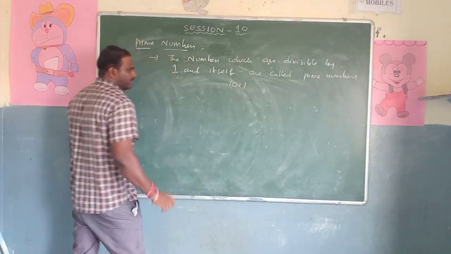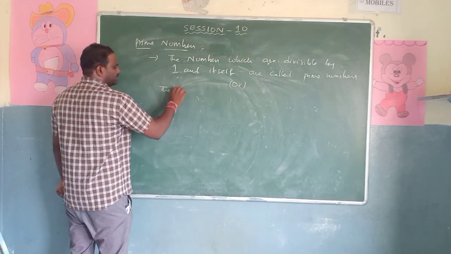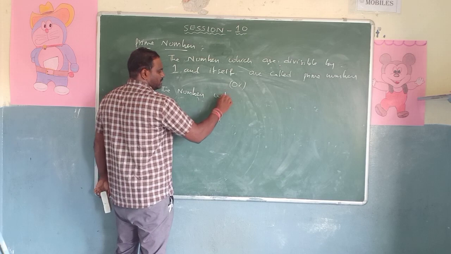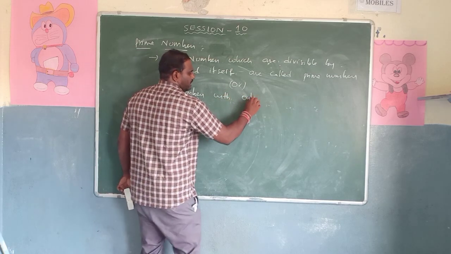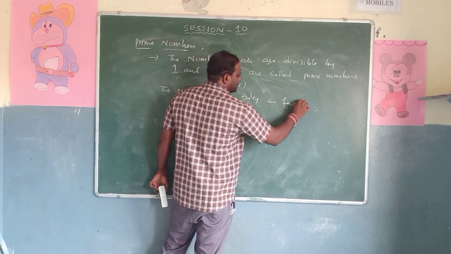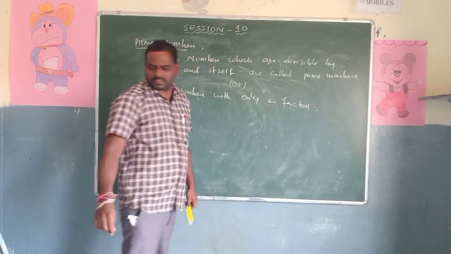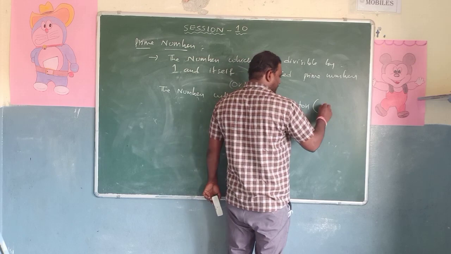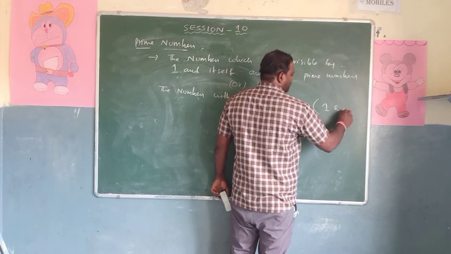Or one more definition is there. The numbers with only 2 factors. The numbers with only 2 factors. What are the factors? That is 1 and itself.